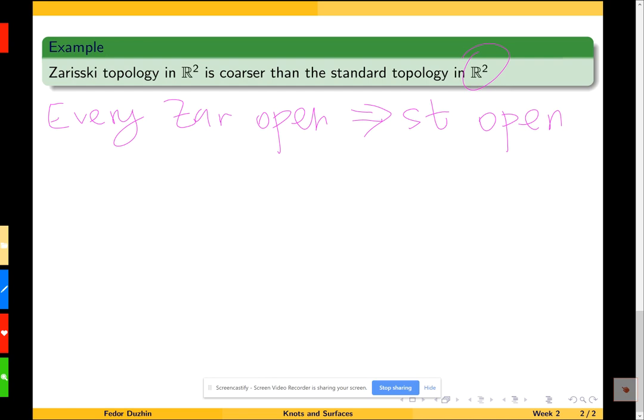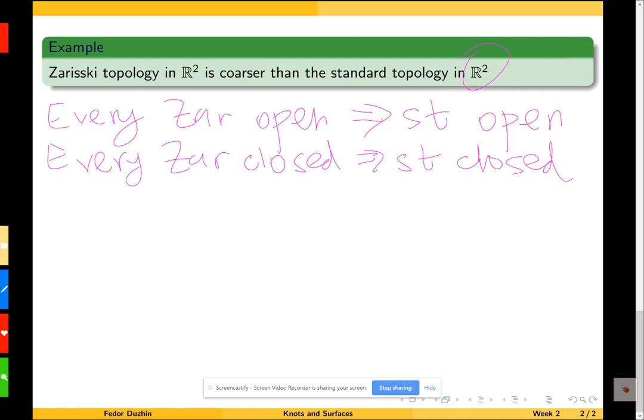Okay, but when we talk about the Zariski topology, it is more convenient to work with closed sets because the Zariski topology is defined in terms of closed sets. And since closed sets are just complements of open sets, it is the same thing as to show that every Zariski closed set is also going to be closed in the standard topology. Okay, but then what is a Zariski closed set? A Zariski closed set is by definition the solution set of some polynomial equations.